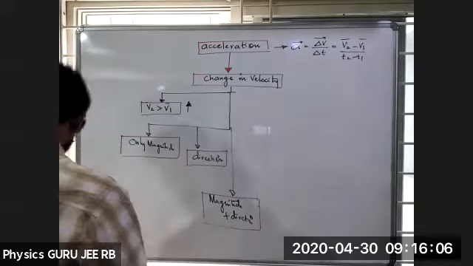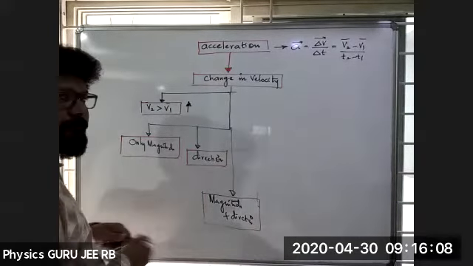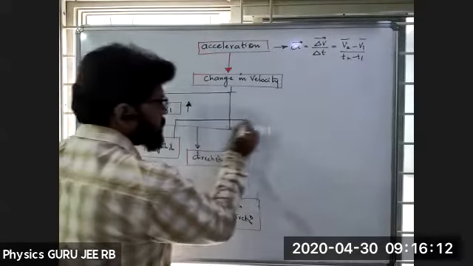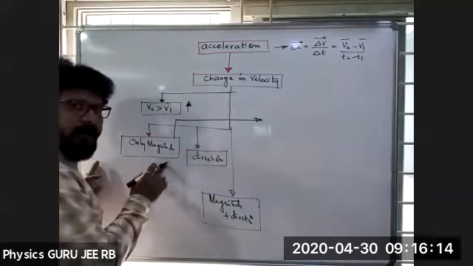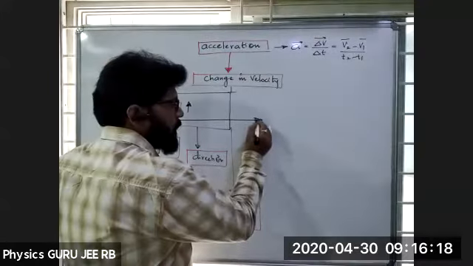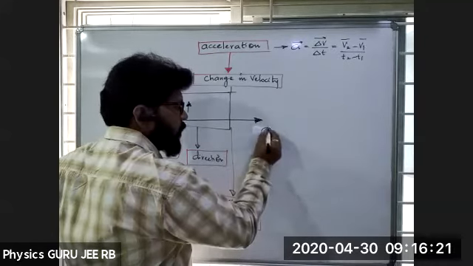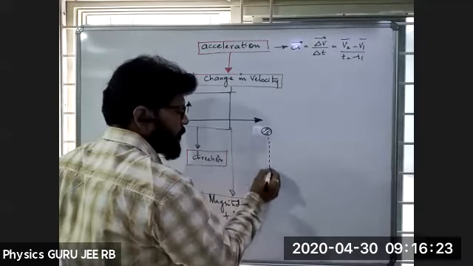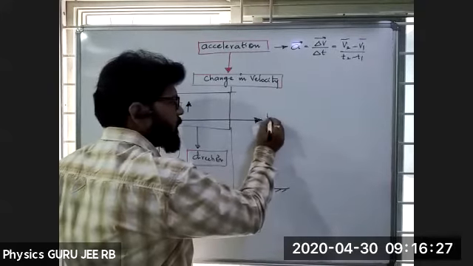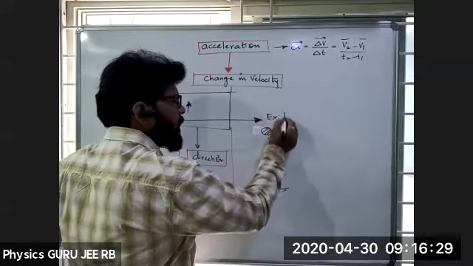So what is the example for only direction? A body should possess acceleration only direction. That means only direction. And take an example: a body freely falling.